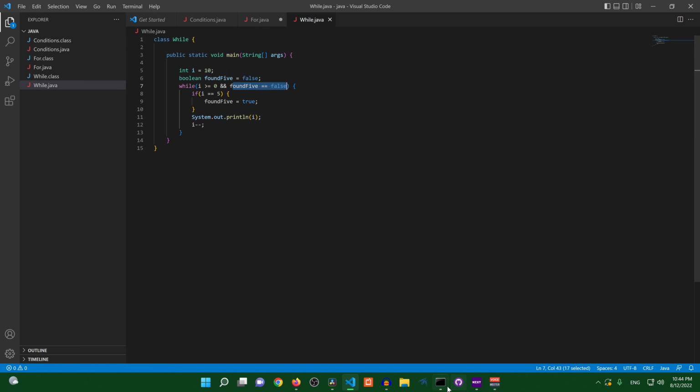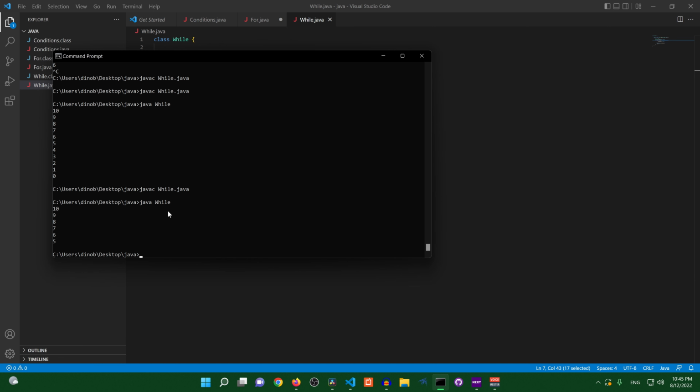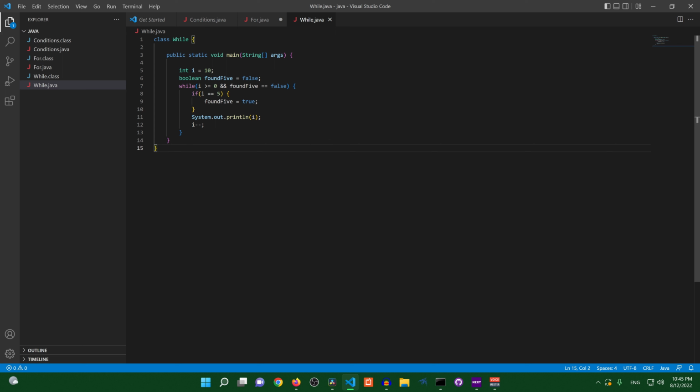So I'm going to save this. Let's go ahead and run it. And if you said 10 to 5, you're absolutely correct. And the reason why this stops at 5, let's try to understand here. What's going on is i is counting down from 10 by using this minus minus. But once i is equal to 5, we're going to set found5 equal to true.